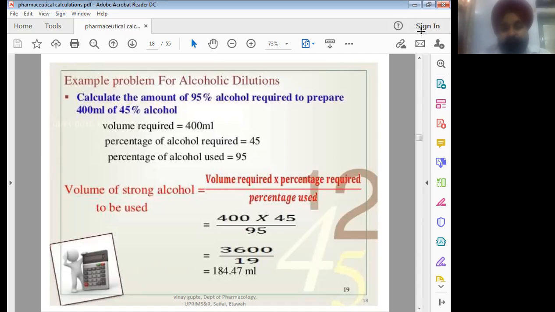So you will get 184.47 ml. Now this is basically the volume of the strong alcohol, to which you need to add water so as to make up the volume to 400 ml. By doing so, you will prepare 45% alcohol.